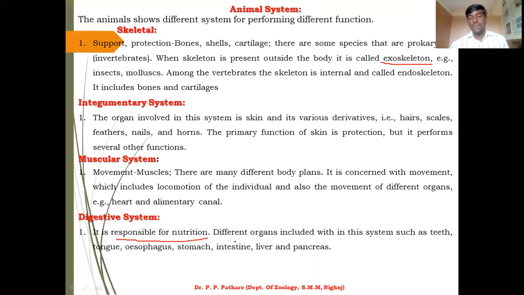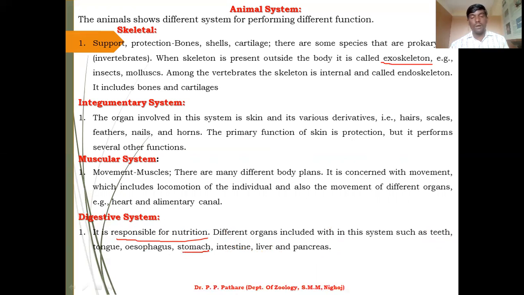Different organs are included within this system, such as teeth. Teeth are for cutting the food material, or making small pieces of food material. Then tongue, esophagus, stomach, intestine, liver, and pancreas. All these organs perform different types of functions, and all are included in the digestive system.